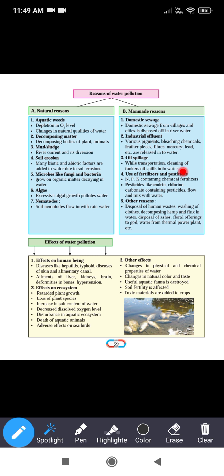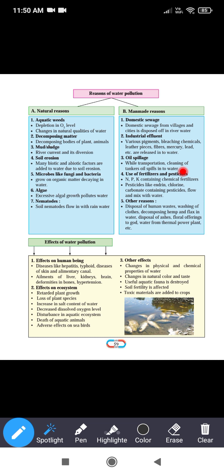Now we know that in our country the demand for fuel is met by importing oil from other countries. During transportation, sometimes there is leakage from the tanks or drums, and when they leak, that oil is released into the sea water or river water, and that causes the formation of a black layer of oil.